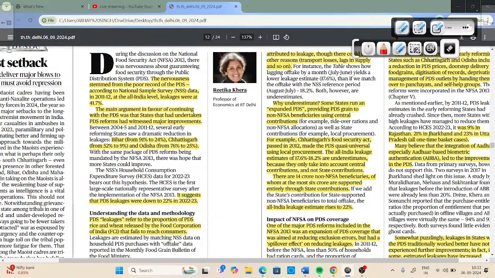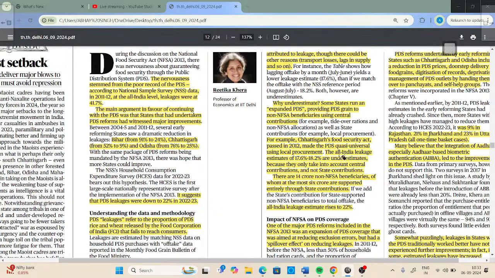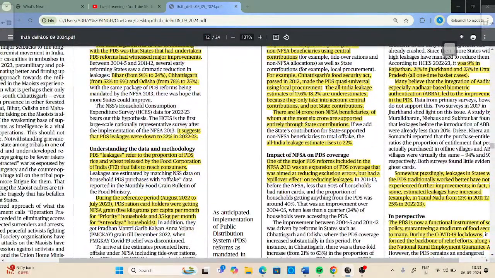So there are a lot of things we have to understand when we talk about leakages, because under this public distribution system the central government is responsible for providing food grains to the people who are actually authorized under the National Food Security Act 2013. But various states in India found that there are certain communities in their states which do not fall under the Act but yet face a shortage of food.